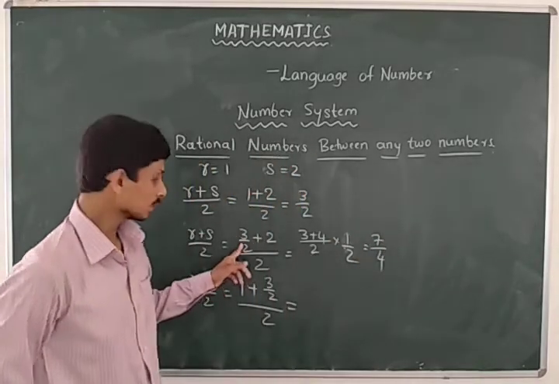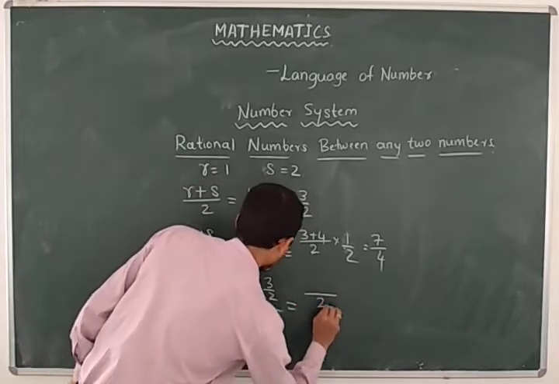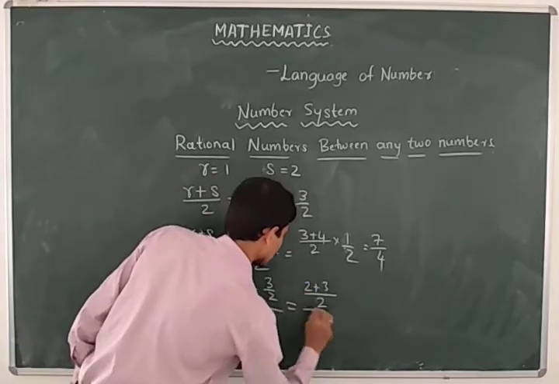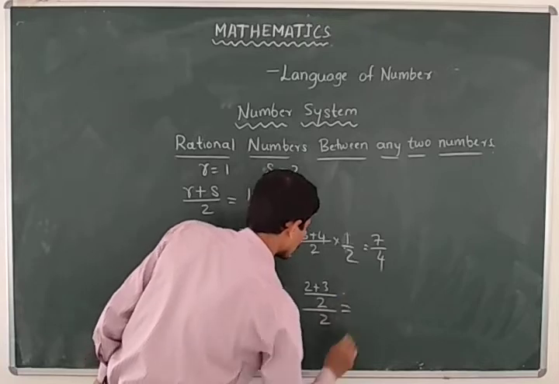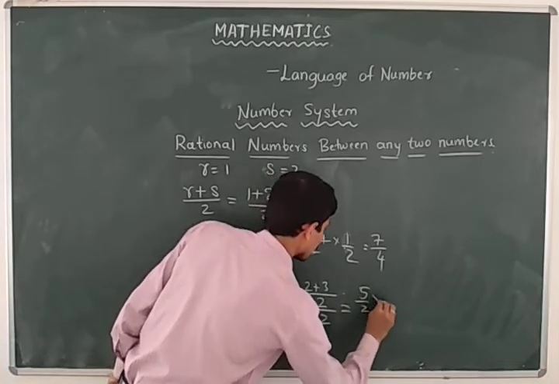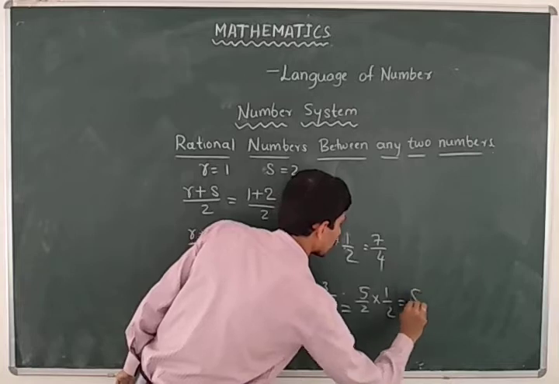So 7 by 4 is the answer. Similarly, taking the LCM, 2 plus 3 divided by 2 is 5 by 2 into 1 by 2, which is 5 by 4.